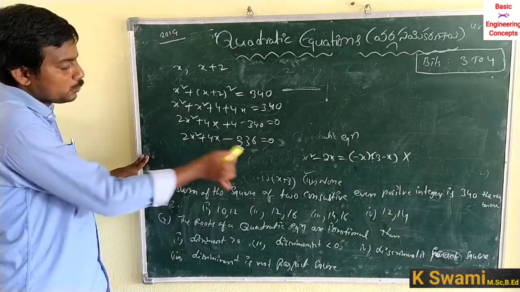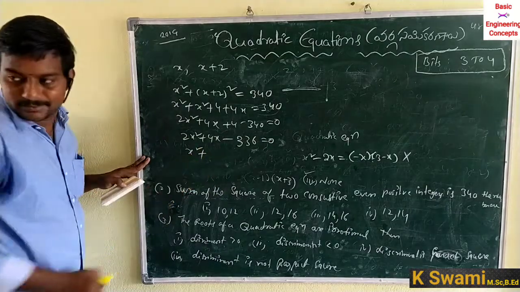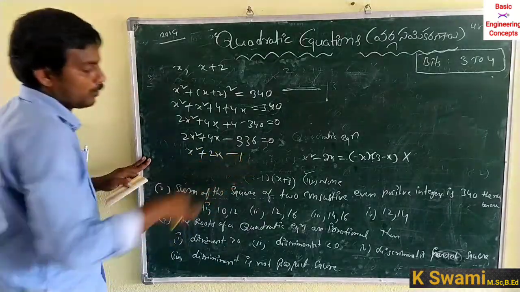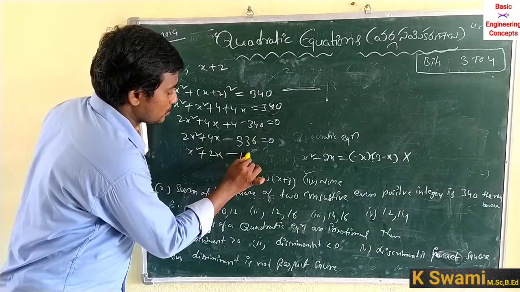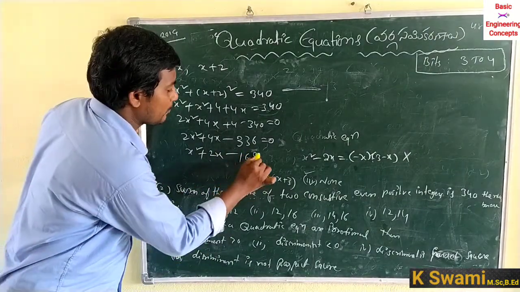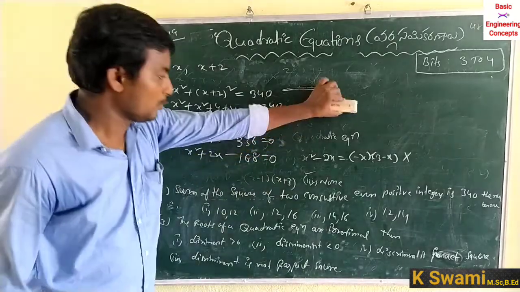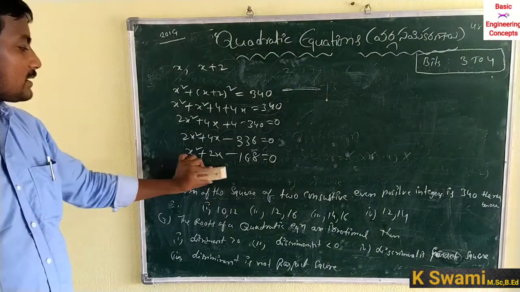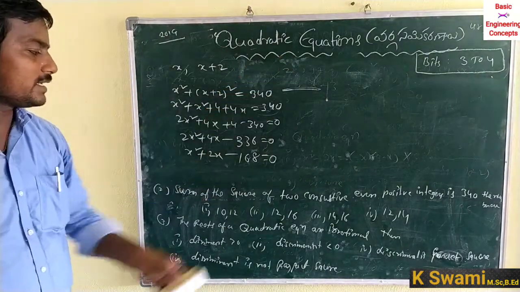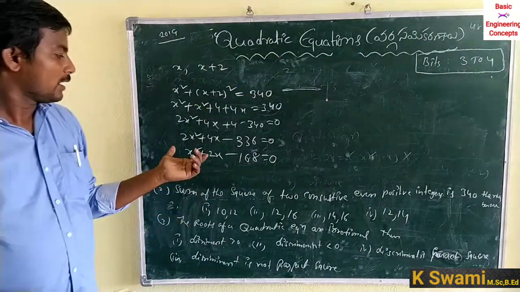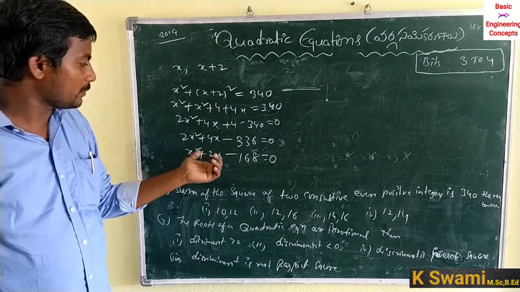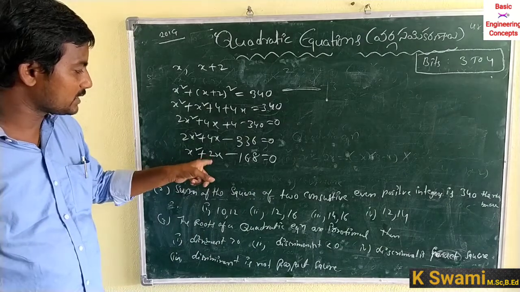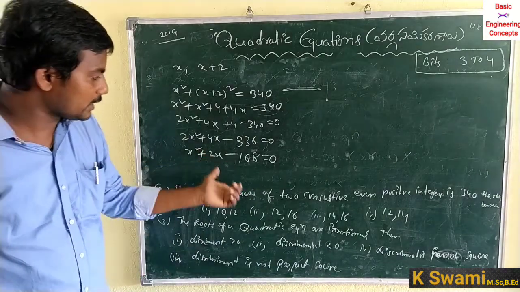Taking 2 common, x square plus 2x minus 168 is equal to 0. The factorization of x square plus 2x minus 168 is equal to 0: the multiplication of the two numbers is equal to 168 and the sum of the two numbers is equal to 2. So consider two numbers.